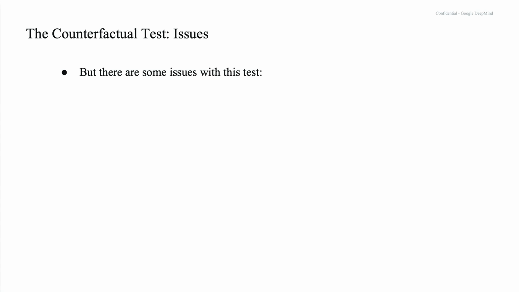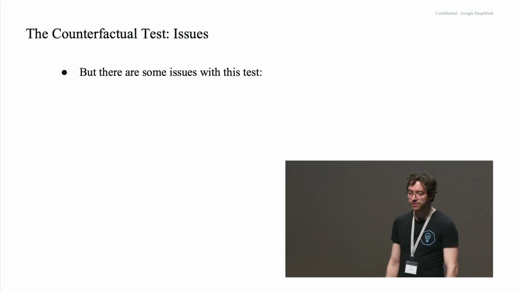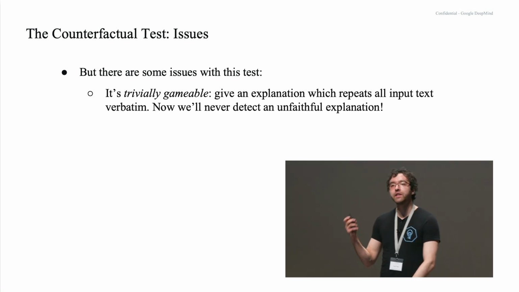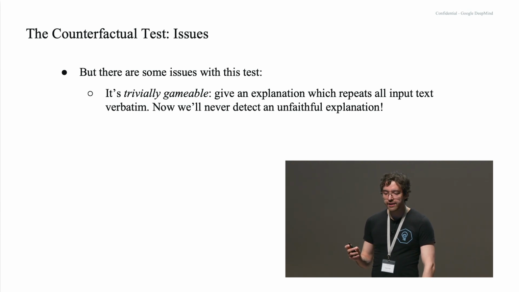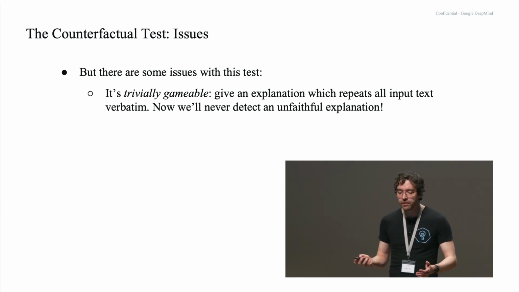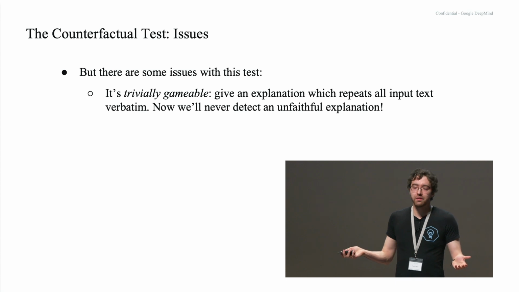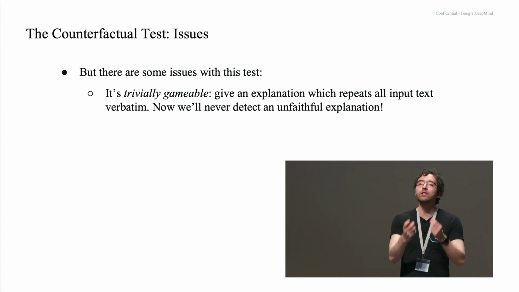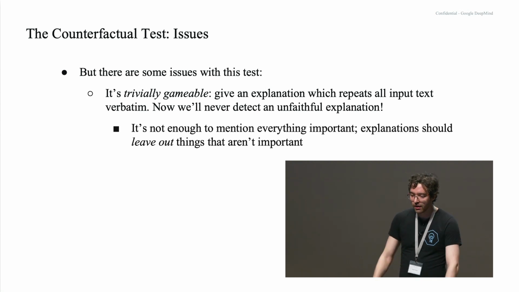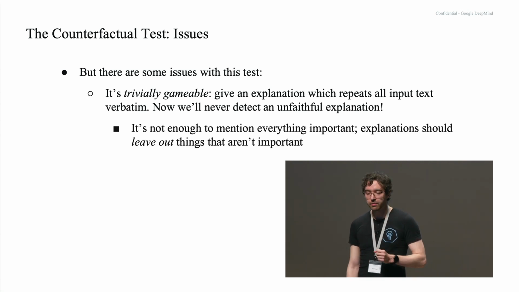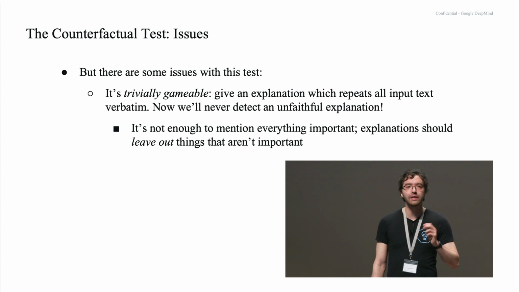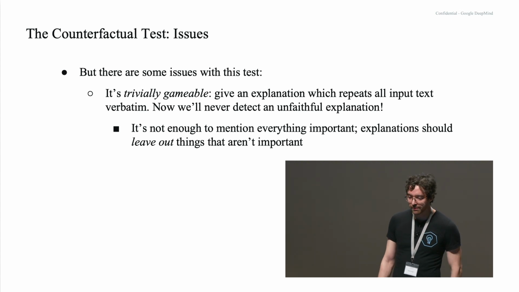So this can be informative about what kind of explanations are the most faithful, but there are some issues with the test. For one thing, it's trivially gameable. Given an explanation which repeats all of the input text verbatim, we'll never detect an unfaithful explanation, right? It'll just always mention the causally relevant word because it always mentions all of the words. So it's not enough to mention everything important. Explanations should also leave things out that aren't important.